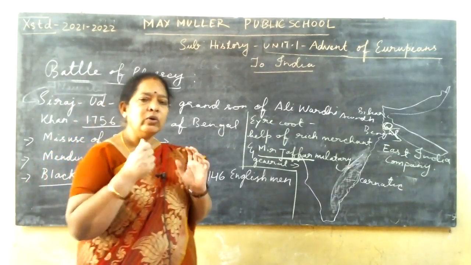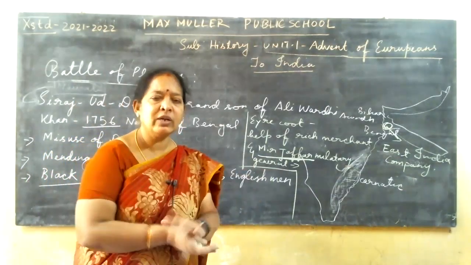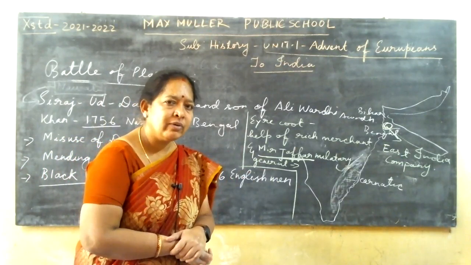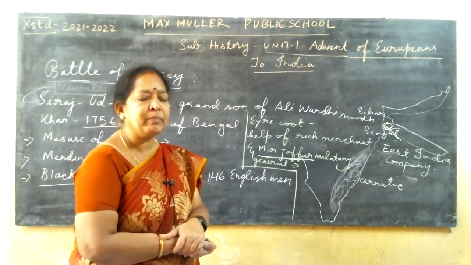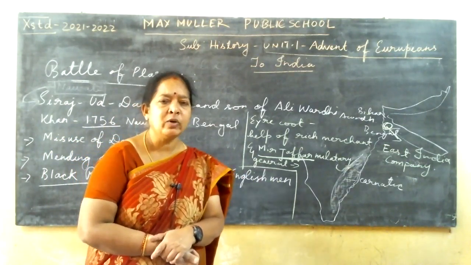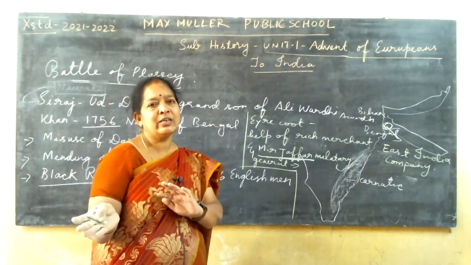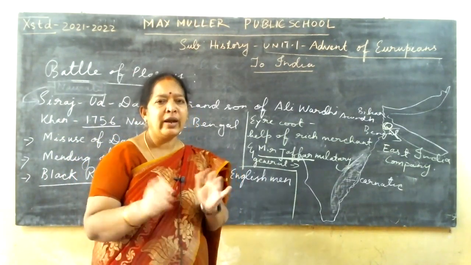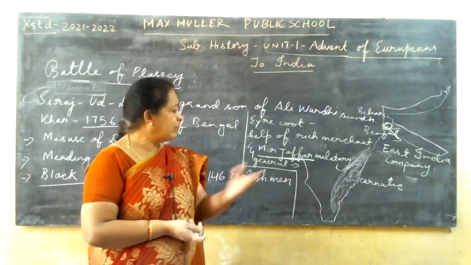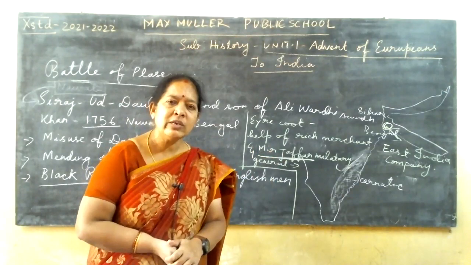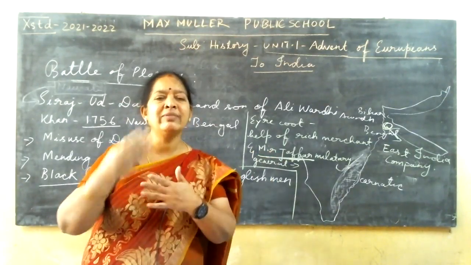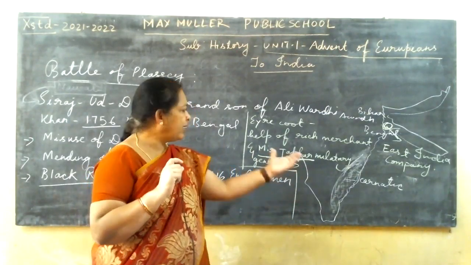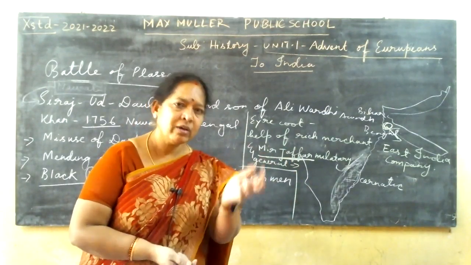So he took the help of the local rich merchants in Bengal and also Mir Jafar. He made friendship with him and instructed him to be neutral between Sirajuddaulah's army and the English army, not to wage war. They showed them some greed: if they won the war, they would make Mir Jafar the Nawab of Bengal, and the merchants would get business.